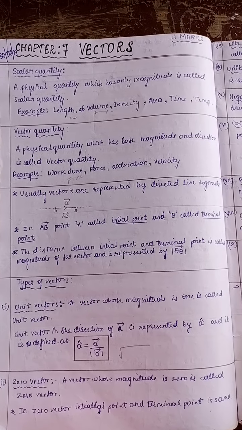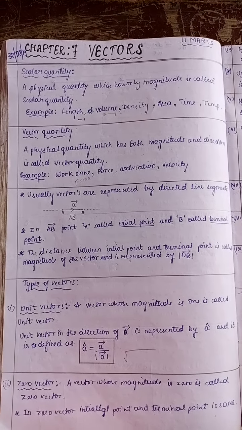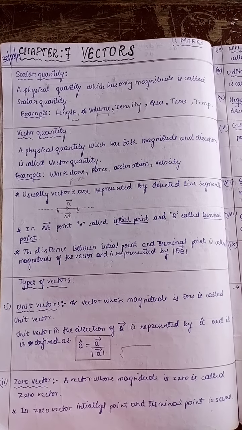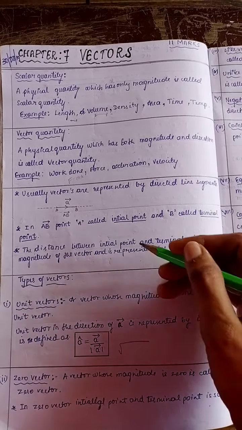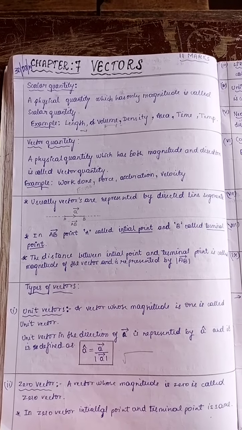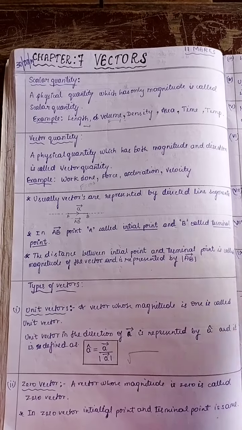Next is the vector quantity. A physical quantity which has both magnitude and direction is called a vector quantity. For example, force. Force is F equals m into a, where m is mass and a is acceleration. Acceleration is velocity by time, and velocity is again distance by time.